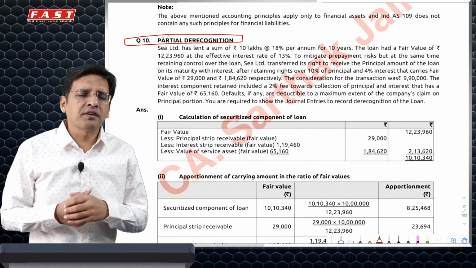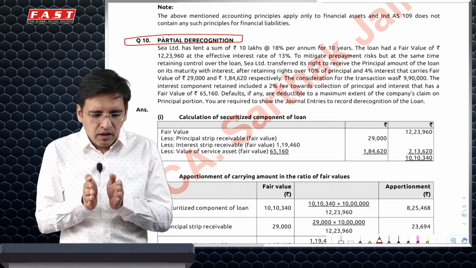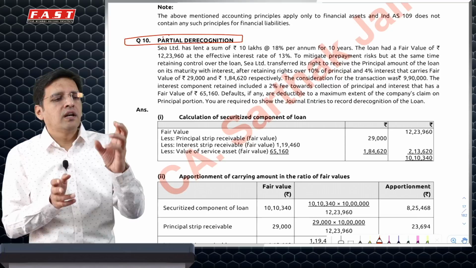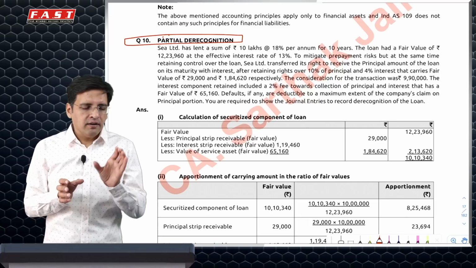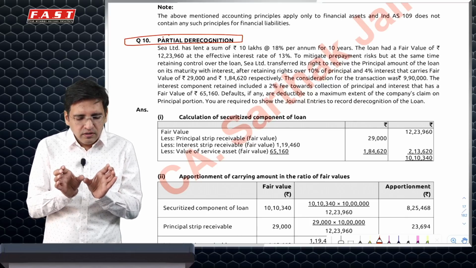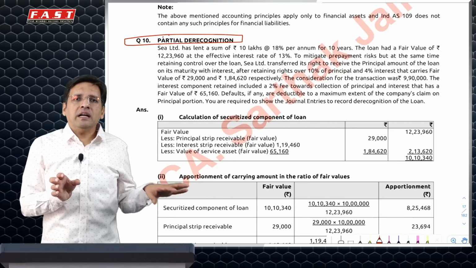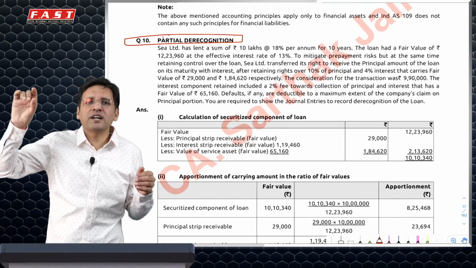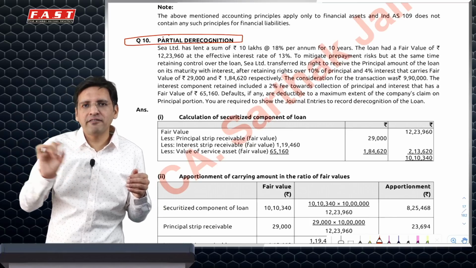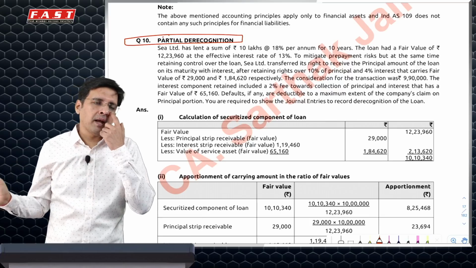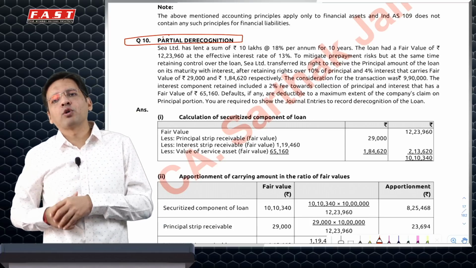Normally, as a treatment, what we do is, say for example, 100 rupees was the loan amount in my books, out of which the interest cash flow which I have transferred, let's say the fair value of those interest cash flows comes to 25 and I have sold it at 30. What I would do is, I would derecognize 25, receive 30, book a profit of 5 rupees. But in my journal entry, I will debit my whole asset of 100 rupees, loan 100, to interest strip sold 25, to principal strip retained 75. And interest strip sold 25 would then be actually transferred at 30 rupees and I'll book a gain of 5 rupees there.